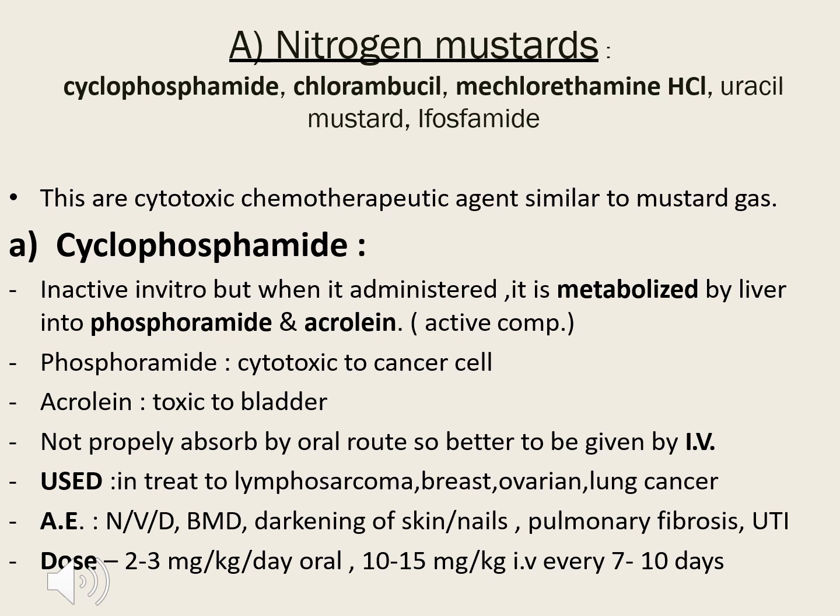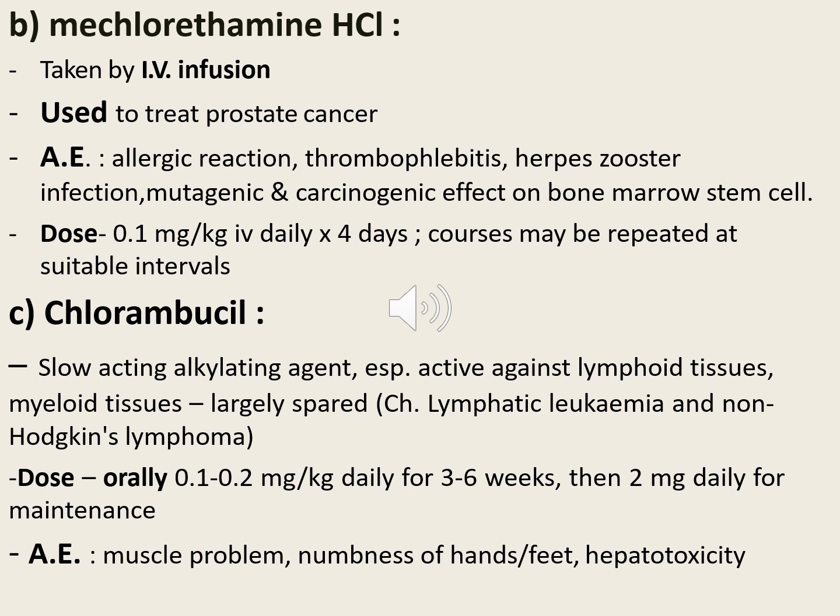Coming to the adverse effects, NVD, nothing but nausea, vomiting, diarrhea, darkening of the skin and the nails, and pulmonary fibrosis. Urinary tract infections and decreased bone mineral density can also occur. So all the alkylating subclasses have the common mechanism. You can go through the individual drug pharmacokinetics, adverse effects and doses in the next slides.